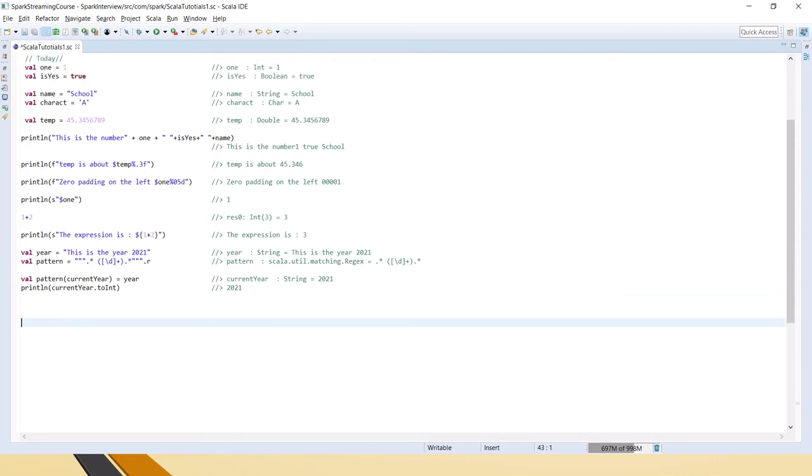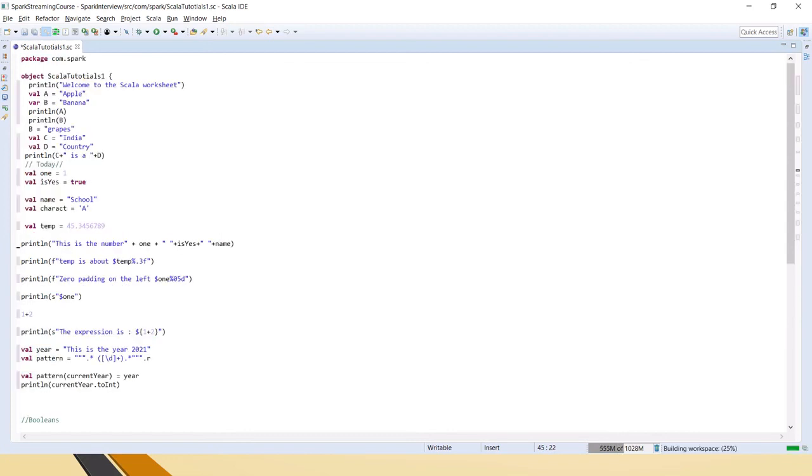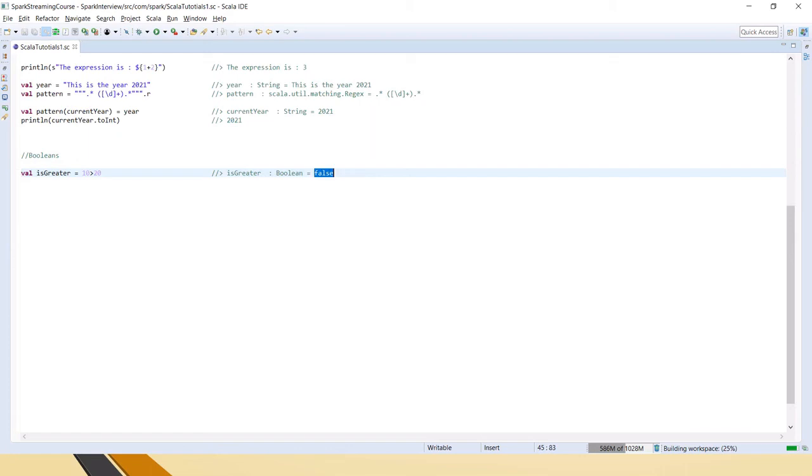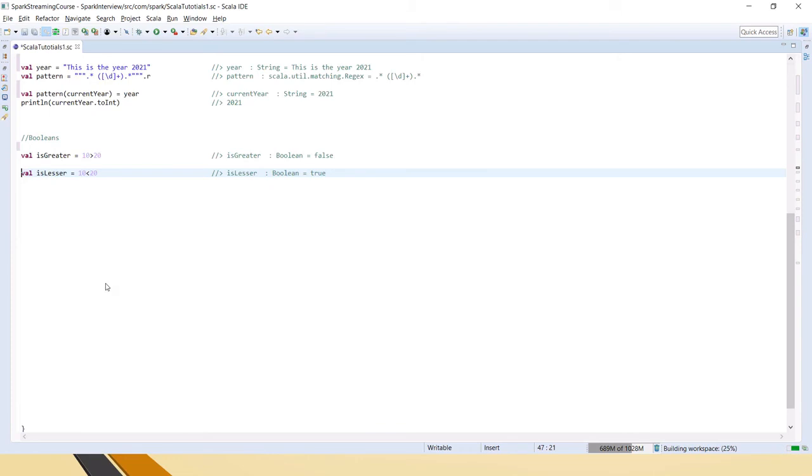Okay, let's see about some booleans. Let's say 10 is greater than 20. This is false. Next is lesser, 10 is less than 20. It is true.